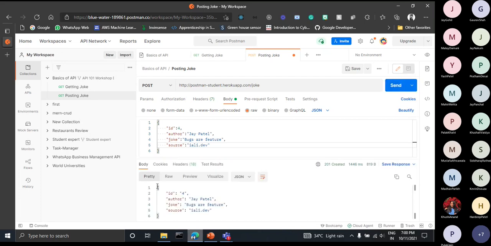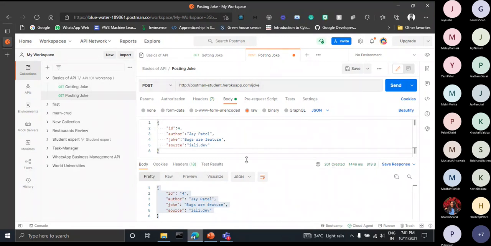Okay, so you can see the thing that we have got back in the response. And also one thing that I have missed here, you see here the status code I am talking about. This you can see here, 201 created, means something gets created after you have passed this request. Something gets created on the server.